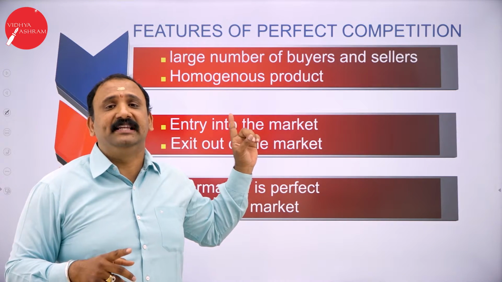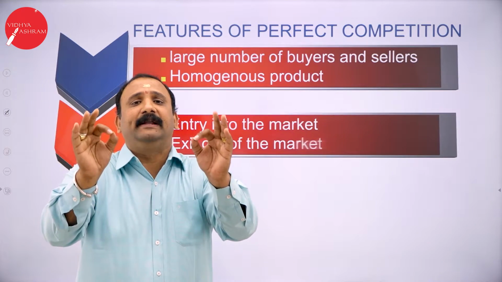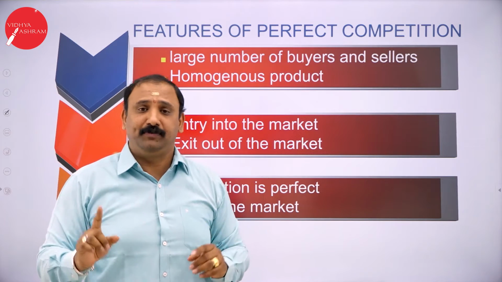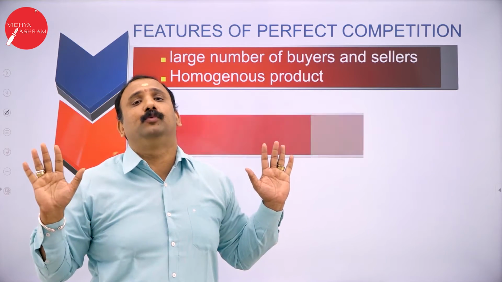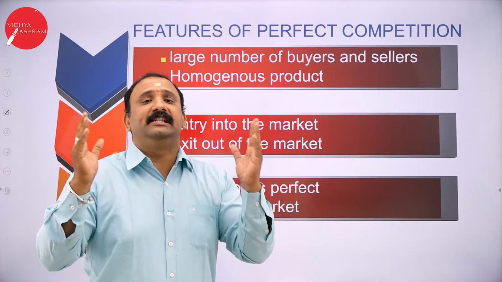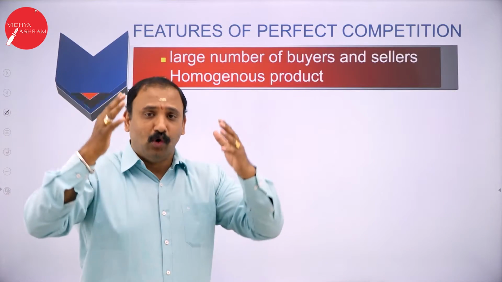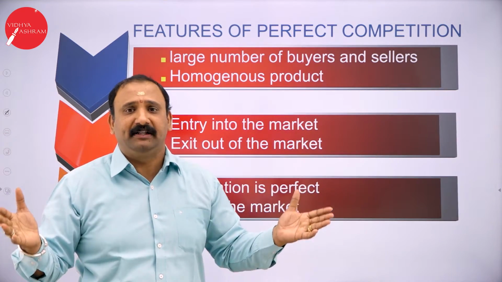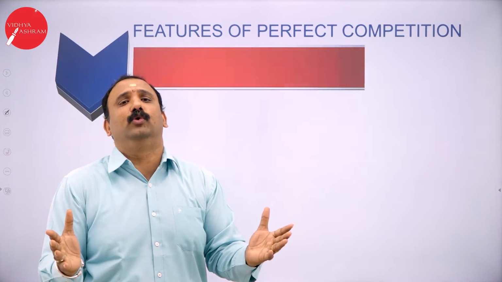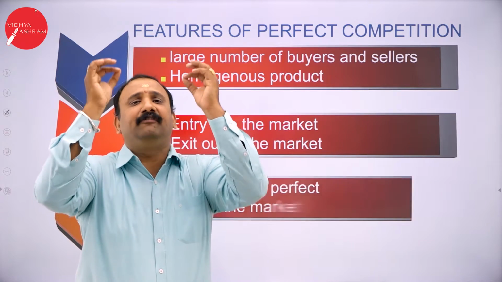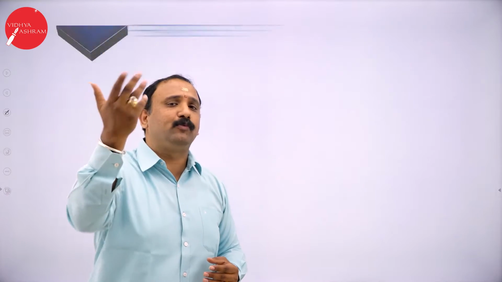In this perfect market competition, the information is perfectly available to all the consumers, which means everybody knows everything that is happening around them. They don't have to worry or think further. Where is the information? Information is right in your hands. You know the size of the market, the number of sellers, and the number of buyers. The size and dimensions are perfectly known to you, so every piece of information is rightly fed into your mind. You just step into the market, and you will get what you want.